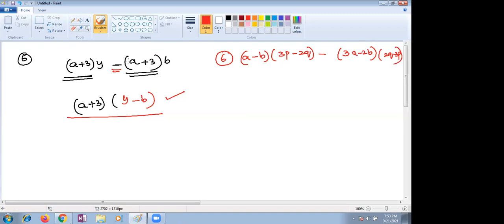Yes. By seeing, I didn't get any common. Any common you are getting, children, by seeing here? I think this is 3p and minus 2q, but signs are different here. Yes or no? Yes, ma'am. So what are we supposed to do? How are we supposed to do this? Can I take in one expression as a minus common? Let me take in one expression as minus common.